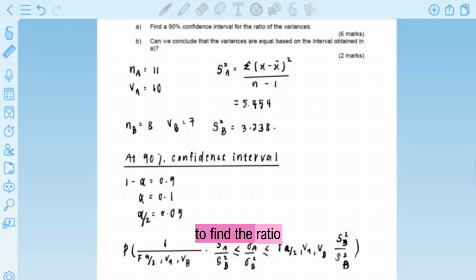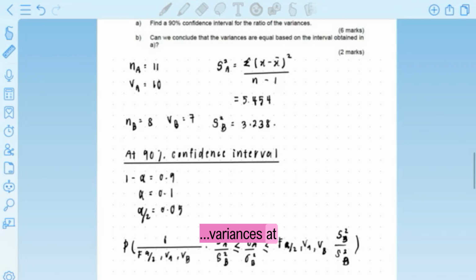So to find the ratio of variances at the 90% confidence interval, the first step is we need to calculate the alpha over 2. Since we're given 1 minus alpha is equal to 0.9, alpha is equal to 0.1. Thus alpha over 2 is equal to 0.05.